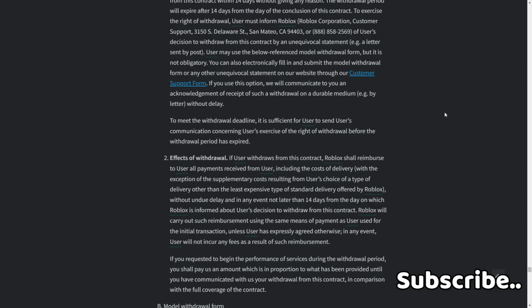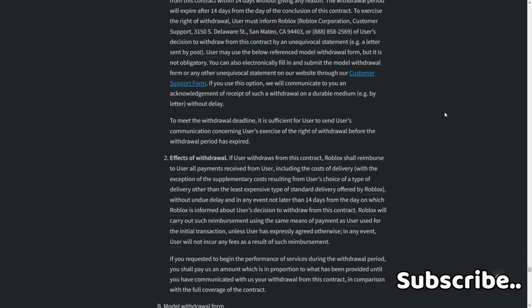Effects of withdrawal: if user withdraws from this contract, Roblox shall reimburse to user all payments received from user, including the cost of delivery, with the exception of the supplementary costs resulting from user's choice of a type of delivery other than the least expensive type of standard delivery offered by Roblox, without undue delay, and in any event not later than 14 days from the date on which Roblox is informed of user's decision to withdraw from this contract. Roblox will carry out such a reimbursement using the same means of payment as user used for the initial transaction, unless the user has expressly agreed otherwise.